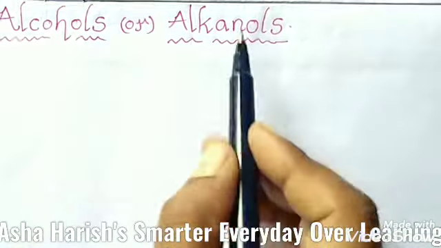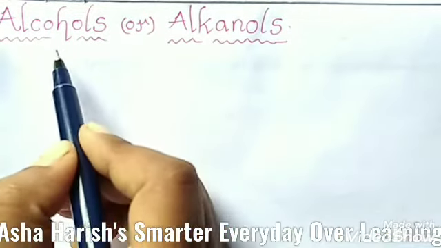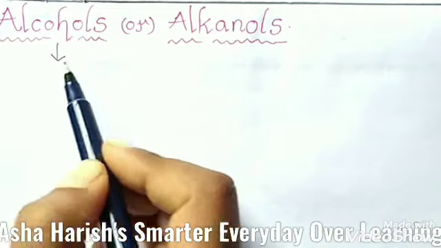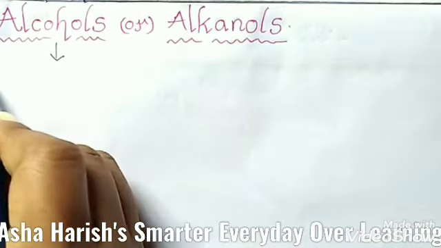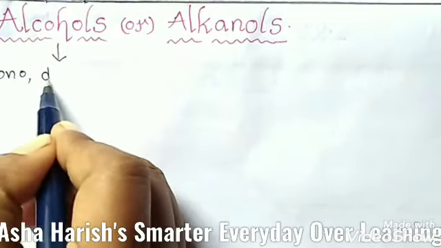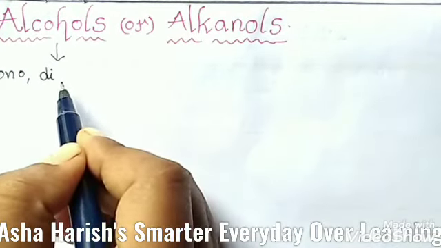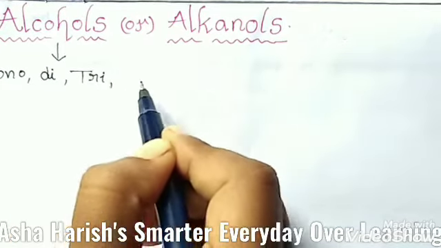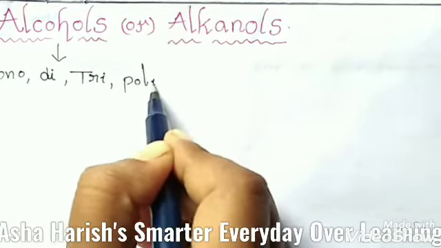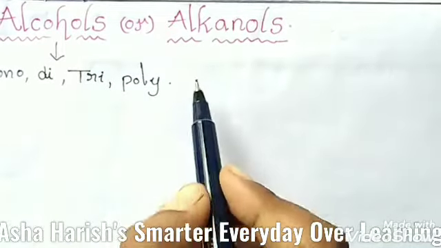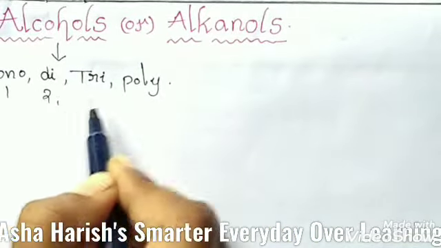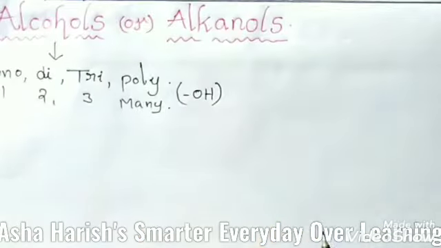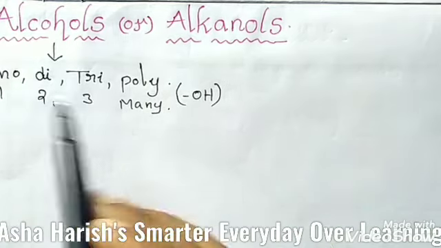Alcohols or alkanols. Alcohols are classified into monohydric, dihydric, trihydric, and polyhydric, according to whether their molecules contain 1, 2, 3 or many hydroxyl groups. Hydroxyl groups, nothing but OH. Okay students, mono, di, tri and poly.